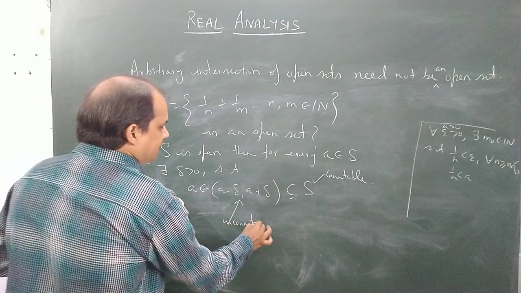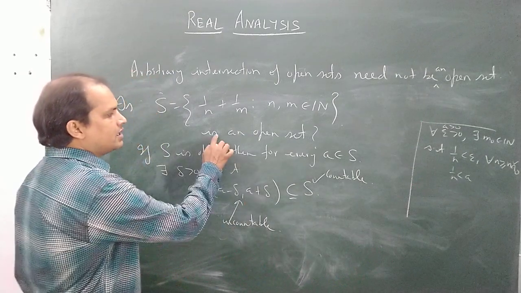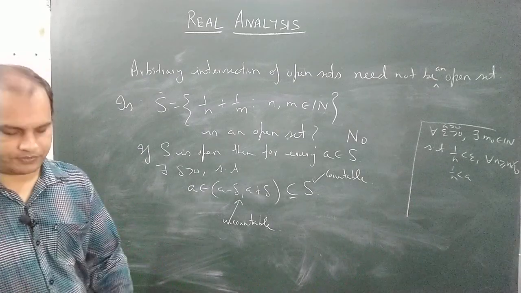A countable set can never contain an uncountable set. This is the reason that this set is not an open set.